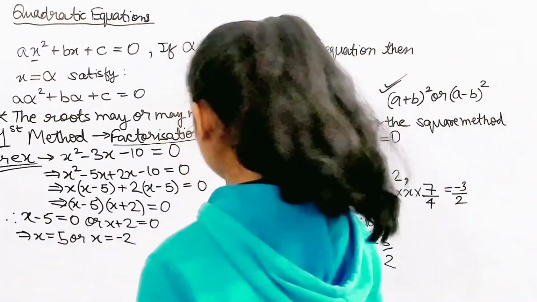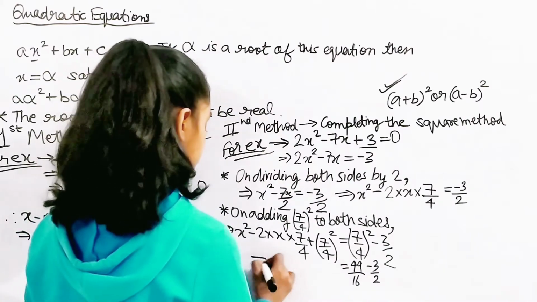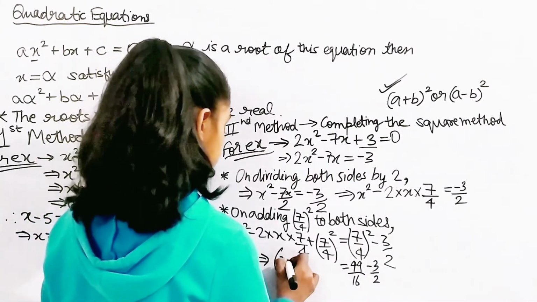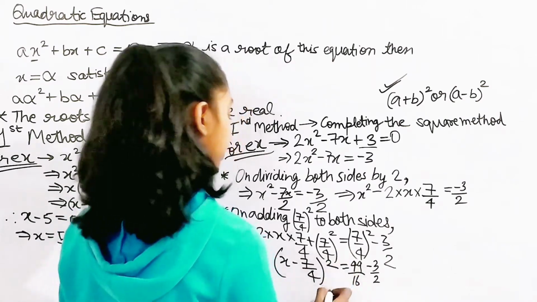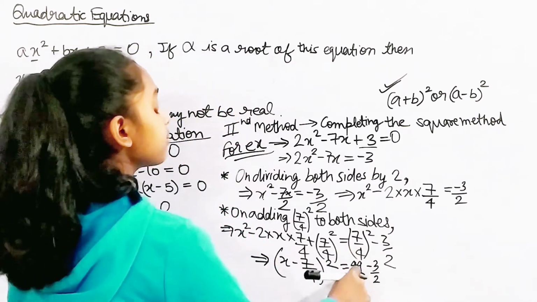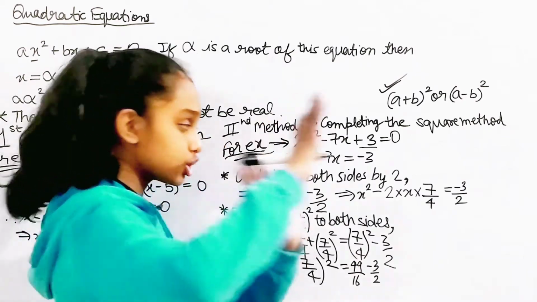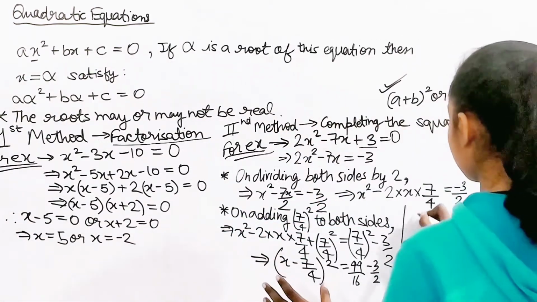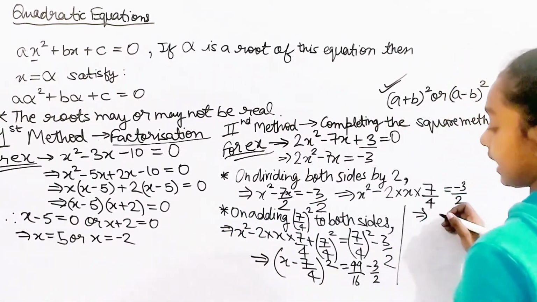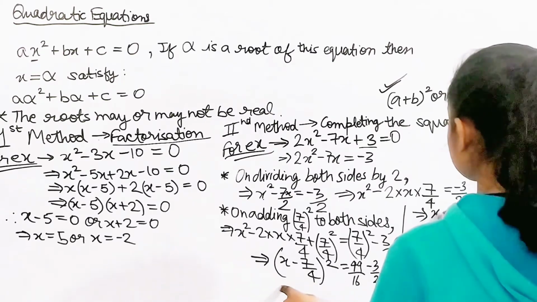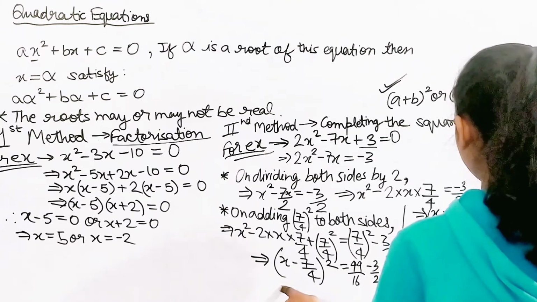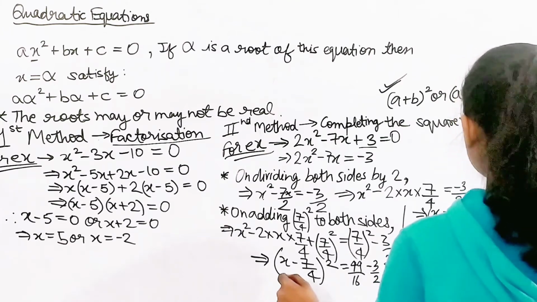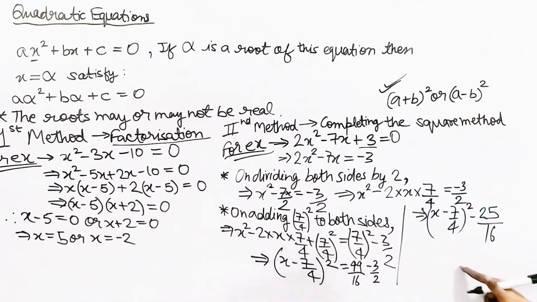Okay, so we'll do this fast. So here, I'm going to have this x minus 7 by 4 square, which is equal to 49 by 16 minus 3 by 2. So after this, what am I gonna get? I'm gonna get this x minus 7 by 4 square is equal to 25 by 16.